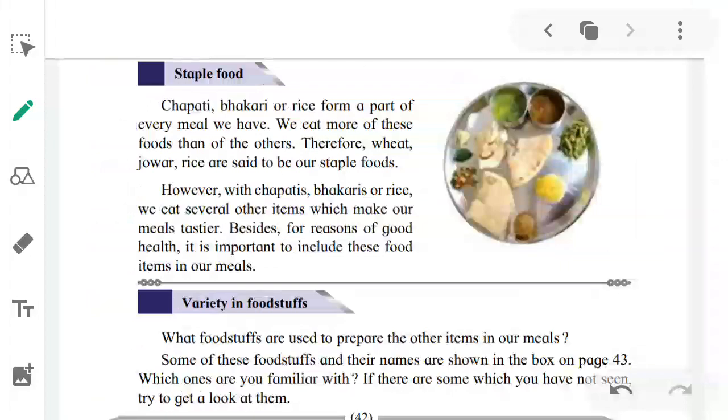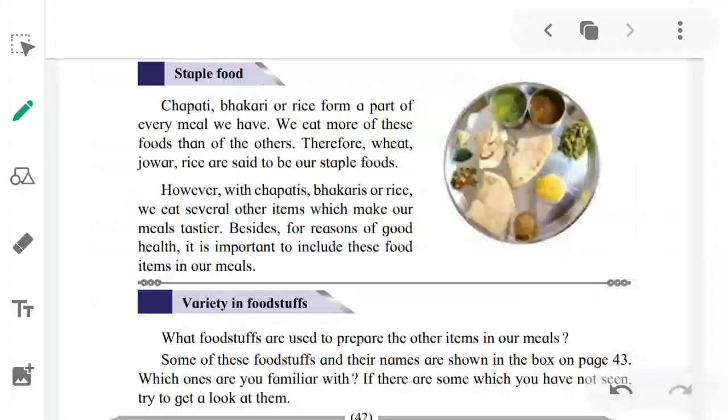So what food items are used to prepare the other items in a meal? Many items are needed for preparing sabzi. Like we need oil, vegetables, spices, salt, ginger garlic paste. Many other ingredients are required to prepare a sabzi, and likewise dal also.